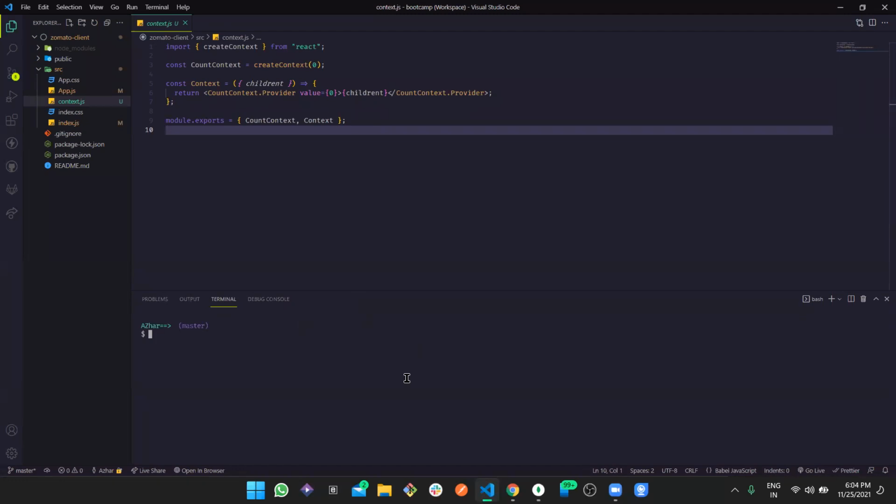Till then, if anyone has any doubt regarding React or Node, you can comment it down and we can take it forward till our process is starting.